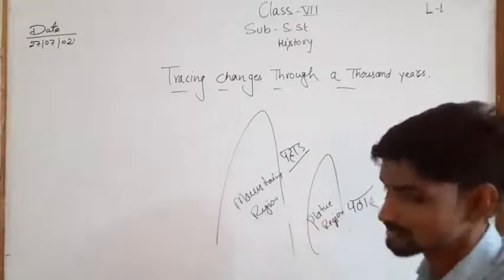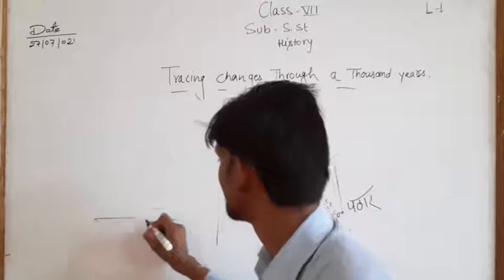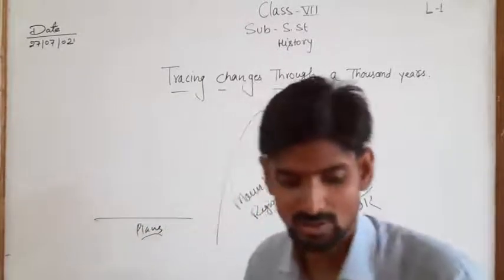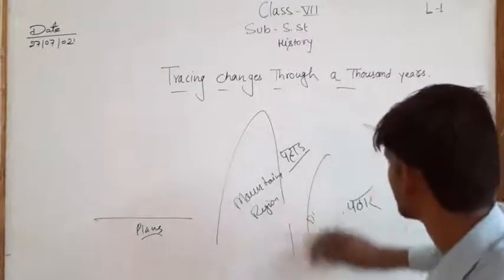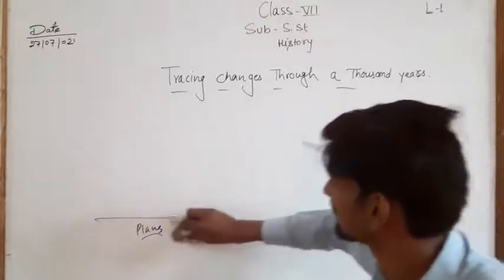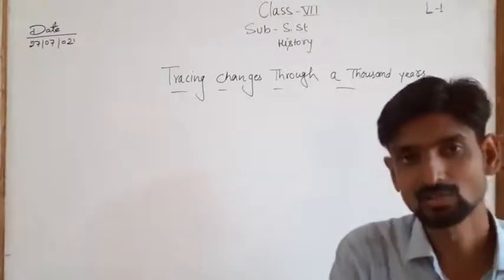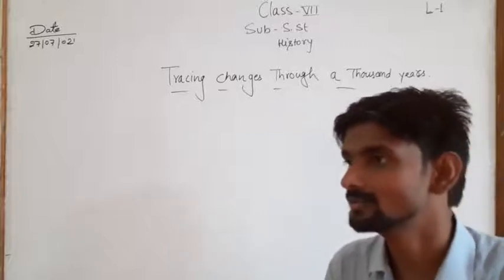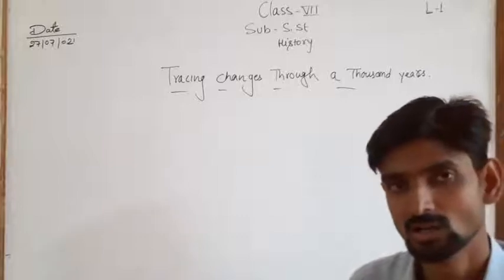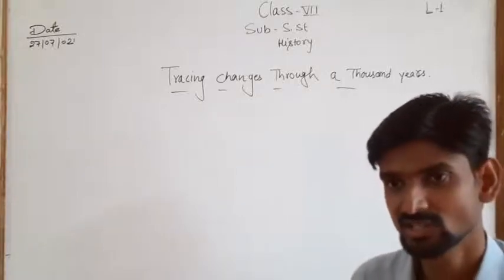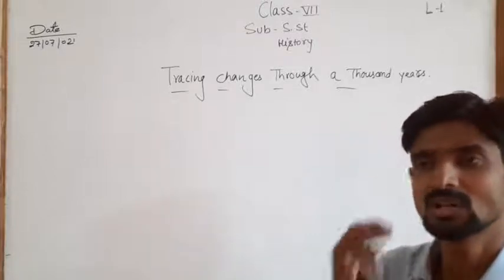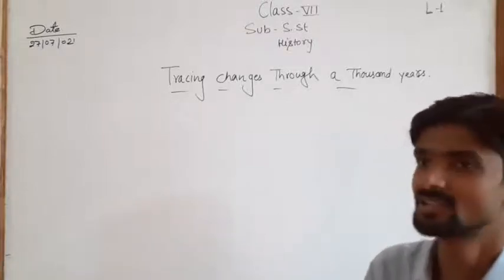Region. And the plain surface is known as the plain. If we talk about the middle of the Indian map, the middle part is known as the plain area, and in East India and North India it's a mountainous region. Some south regions are the plateau region. So, how do these locations affect our history?